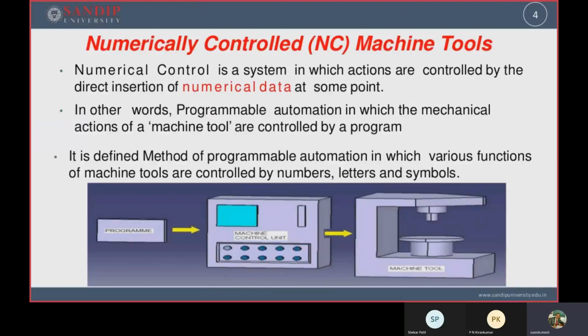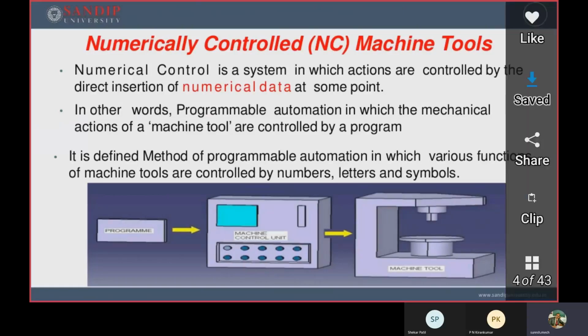Whatever programming you are writing, those programs contain numerical data. In other words, it is programmable automation in which the mechanical actions of machine tools are controlled by the program.